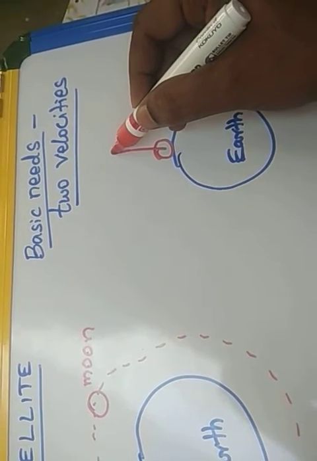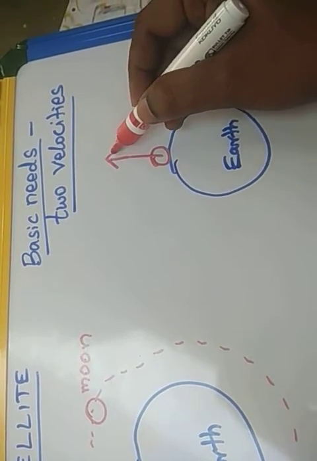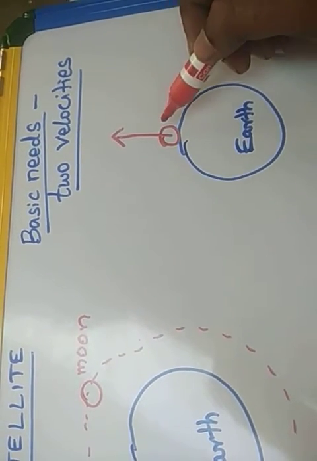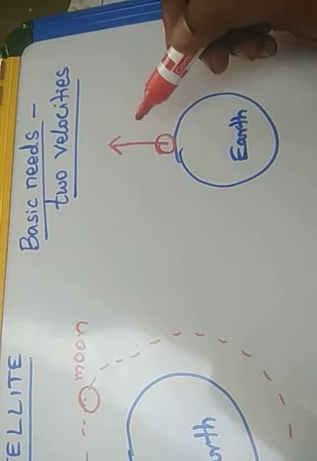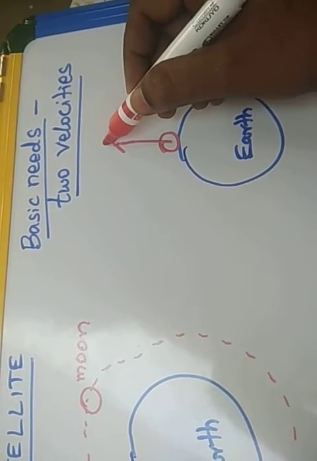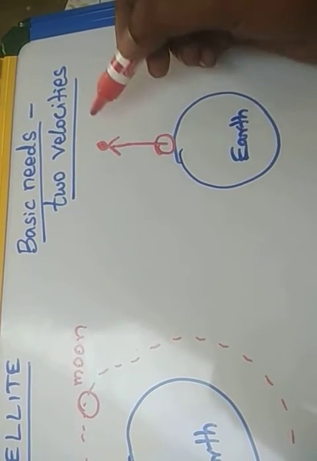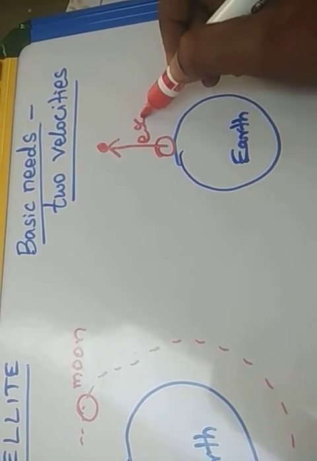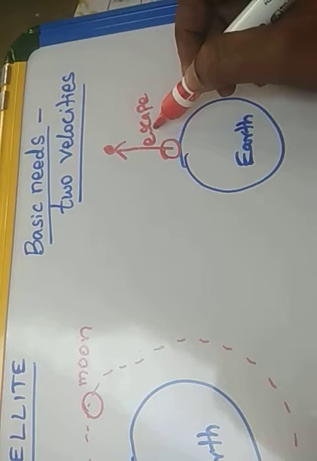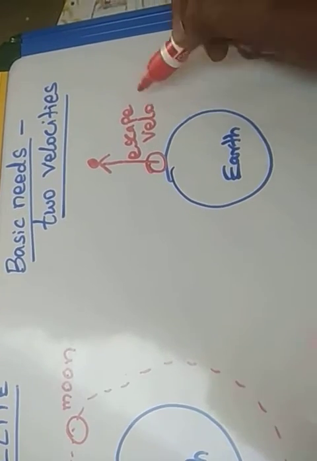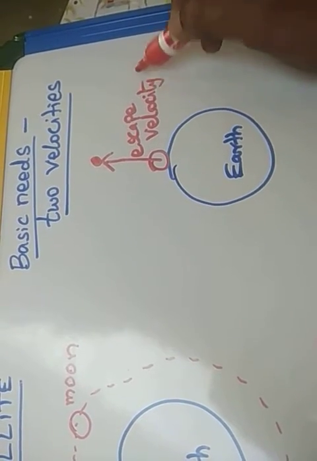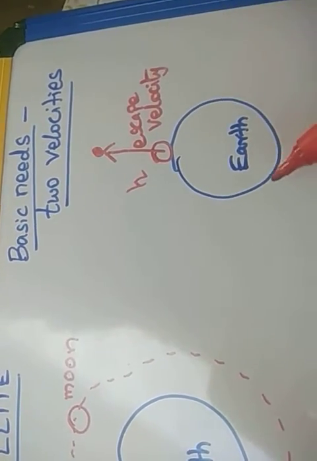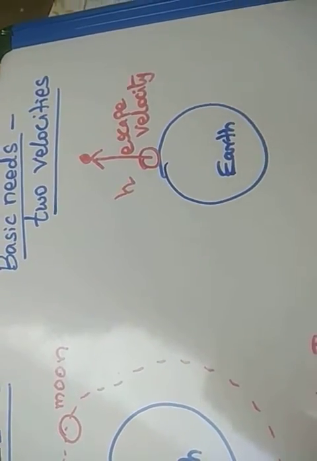The satellite has to escape from the gravitational field of the earth and reach a certain height. This velocity is called escape velocity, the first velocity we need to launch the satellite to a certain height h from the earth's surface.